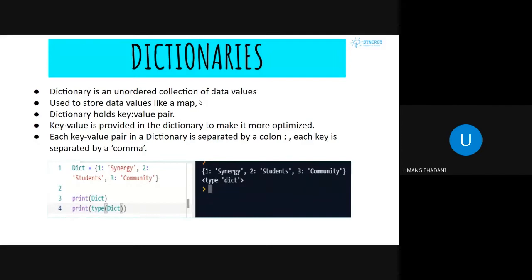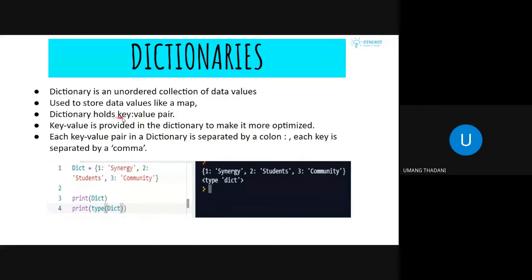Now it is used to store data values like a map. If you're not familiar with data structures, a map is a data structure which is similar to a dictionary. So if you know maps, you might know how dictionaries basically work. Now a dictionary holds key value pairs.